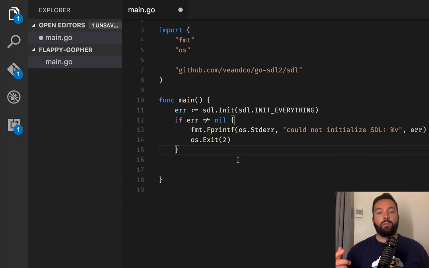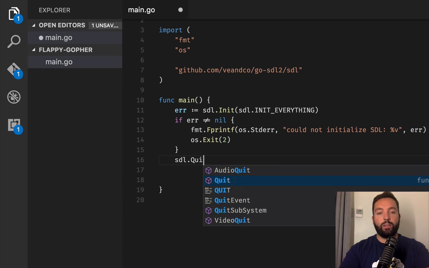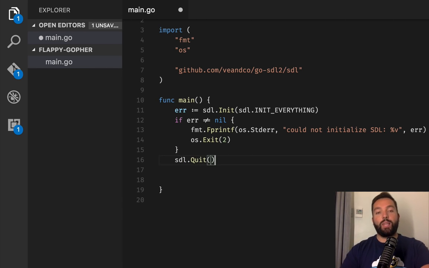Once we initialize this, then the last step, the opposite of initializing, is calling sdl.Quit. And this should be done at the end of this program, right? But the best way to do it in Go is simply putting defer, so we know that it will happen at the end. Okay, so now SDL is initialized.